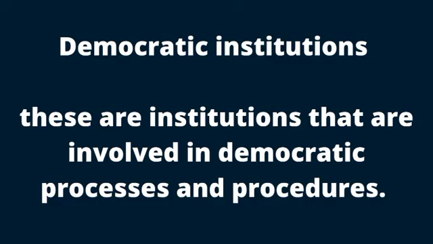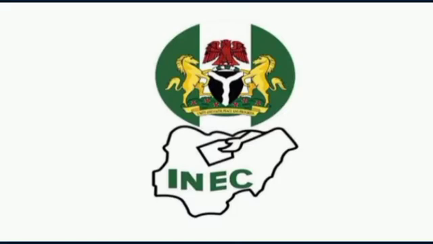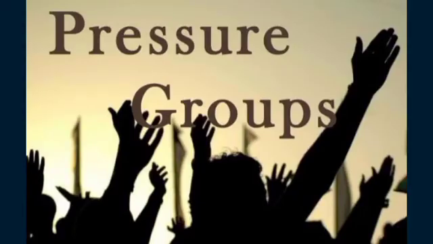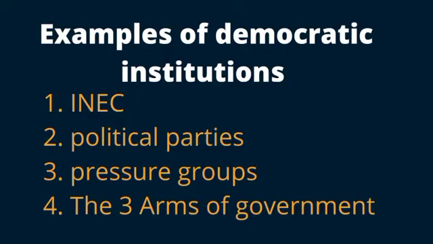We have democratic institutions like INEC, which means Independent National Electoral Commission, that is involved with elections in the society. We have 2, political parties. We have 3, pressure groups. 4, we have the 3 arms of government, which are the executive arm, the legislative arm, and the judiciary. These institutions help democracy to run smoothly in the society.